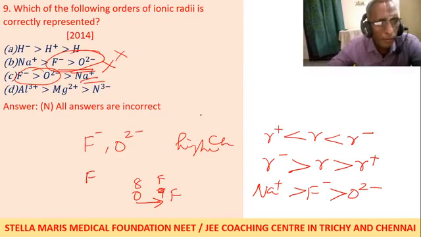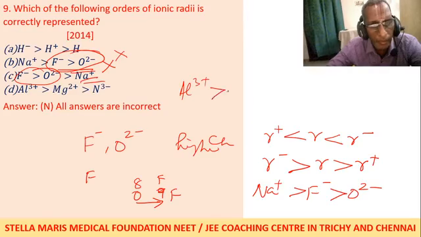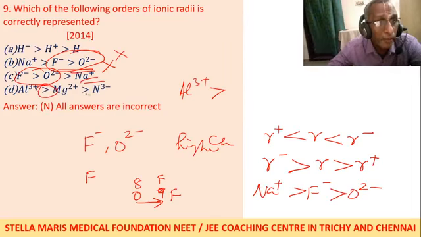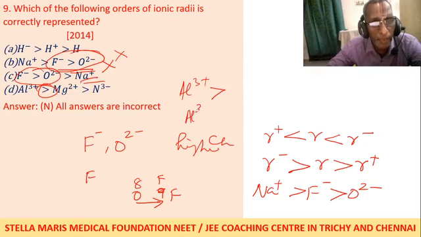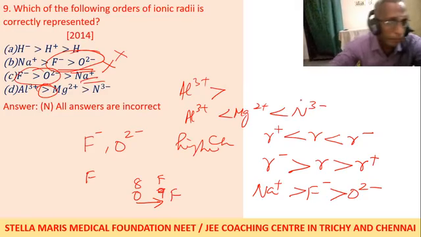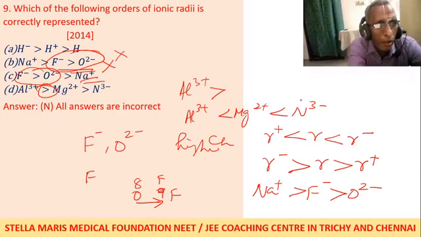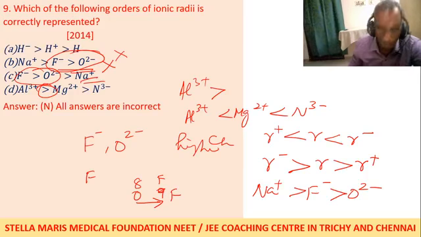Fourth one, Al3 plus greater than, it is mentioned. Greater than means wrong. If it is mentioned as Al3 plus less than Mg2 plus less than N3 minus, it is correct. Otherwise it is wrong. So none of these answers is correct.